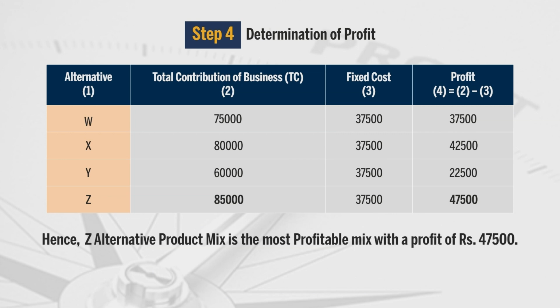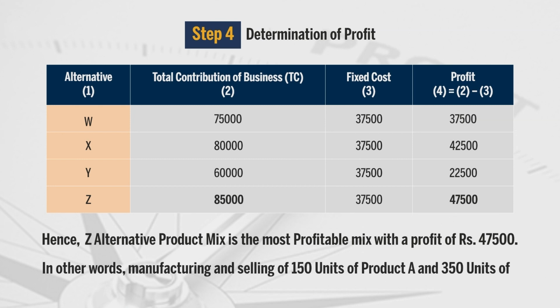So at the end of step 4, we can say that Z alternative product mix is the most profitable mix with a profit of rupees 47,500. In other words, manufacturing and selling of 150 units of product A and 350 units of product B would be the most profitable product mix for the business unit.